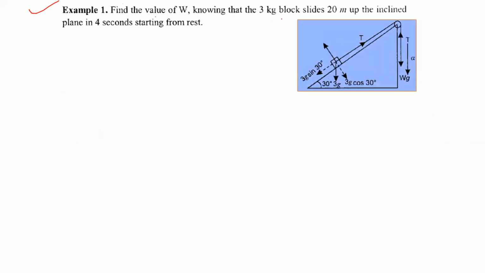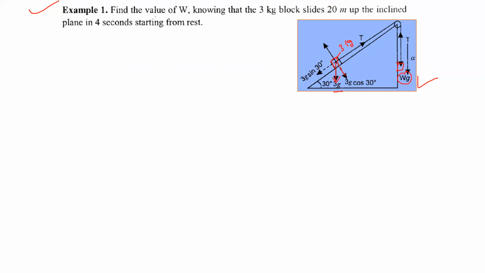So now the questions. Firstly, example 1: find the value of W, knowing that the 3 kg block slides 20 meter up the inclined plane in 4 seconds starting from rest. The figure is given to us in the question. We have to find the weight W of the mass W, whose weight Wg will act vertically downwards, and the second particle which is placed on the inclined plane has mass 3 kg, so its weight will be 3g, and it slides 20 meter up the inclined plane.